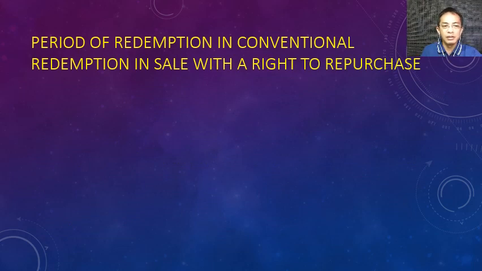Okay, let us go into the actual redemption in a conventional redemption with the right to repurchase. So let us go back to pacto de retro sale. The seller a retro sold a particular undetermined thing to the buyer a retro, agreeing that later on he can redeem the same property. What is the period of redemption according to the Civil Code?